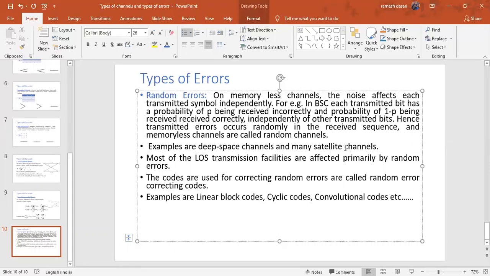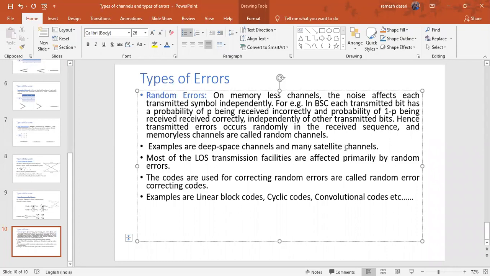When you observe the syllabus, you will find linear block codes, convolution codes, cyclic codes, BCH codes, burst codes. So those burst codes are examples for memory channels and burst errors. Here the linear block codes, cyclic codes, convolution codes are examples for random error correcting codes.